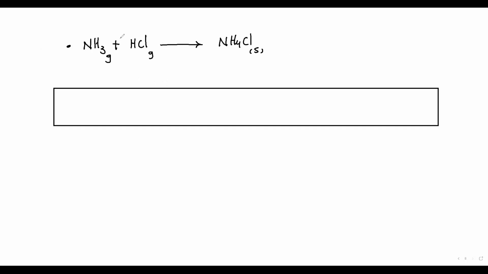What do we do in this experiment? We get a cotton wool here, cotton wool soaked with concentrated ammonia, NH3, liquid ammonia concentrated.